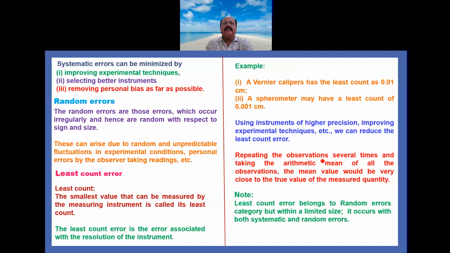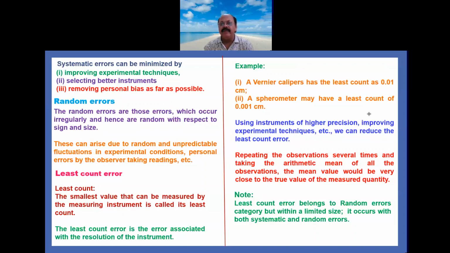The next one is least count error. So what is least count? Least count is the smallest value that can be measured by the measuring instrument. That is called least count. The least count error is the error associated with the resolution of instruments. It means up to which value the instrument can measure. So in that condition, the error occurs, which is known as the least count error.